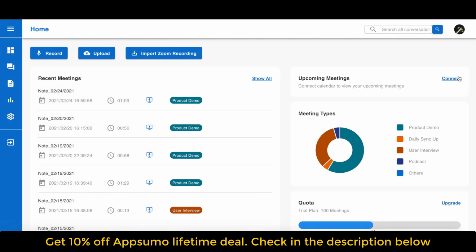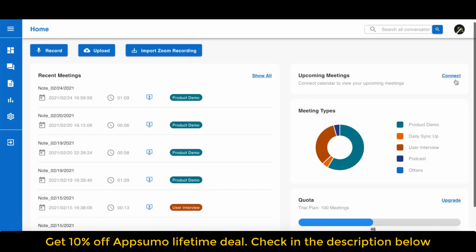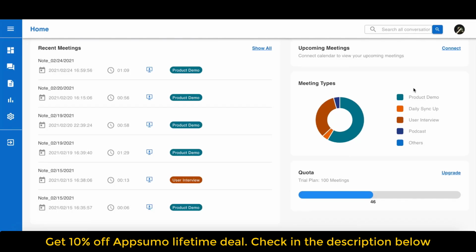On the right-hand side, you can connect your Google Calendar. Just click Connect, link your Google account, and you will see your upcoming meetings here. You can also see your meeting types by creating meeting templates, and you can see your meeting quota at the bottom based on your plan.